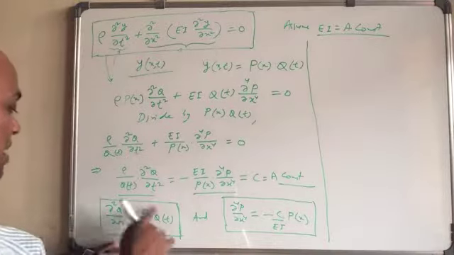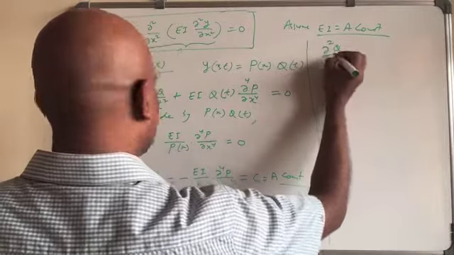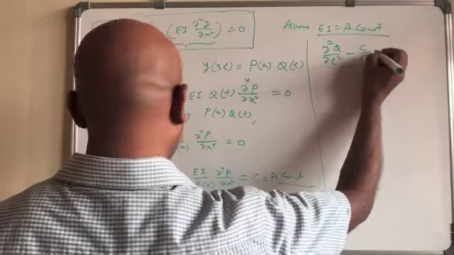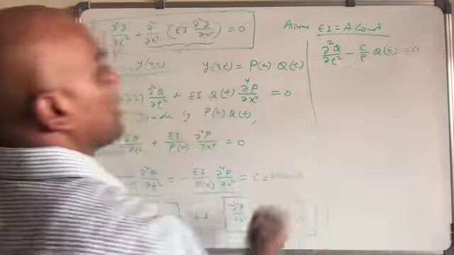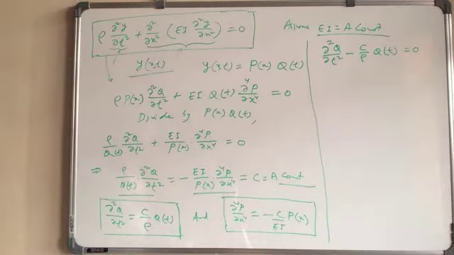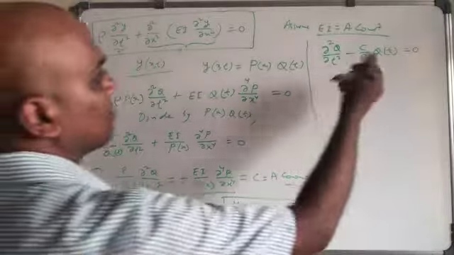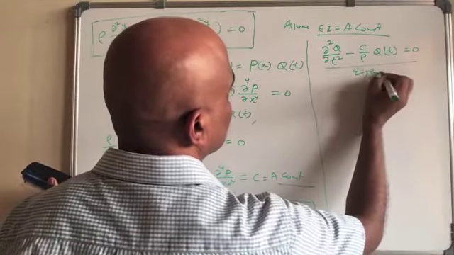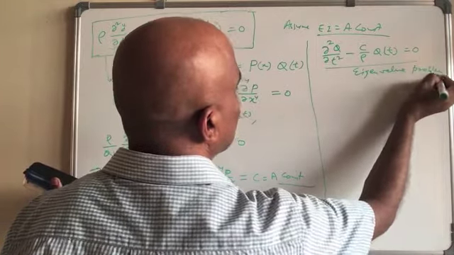So if you have this kind of solution, when you have del A square Q over del T square minus C over rho Q, like this, equal to 0, then this is also what you call an eigenvalue problem. Why eigenvalue problem?